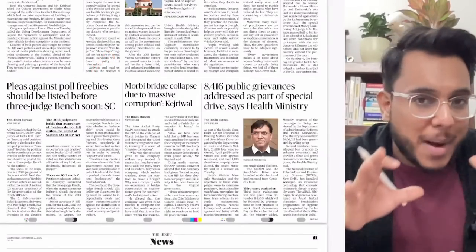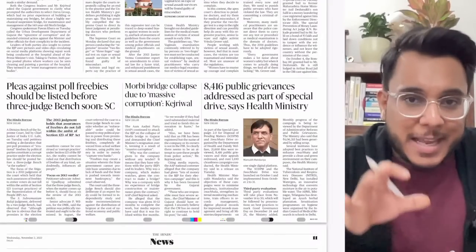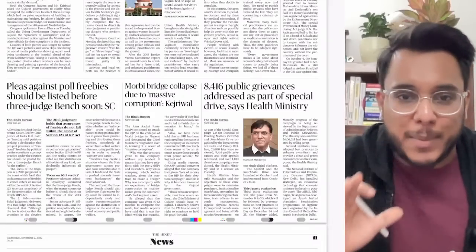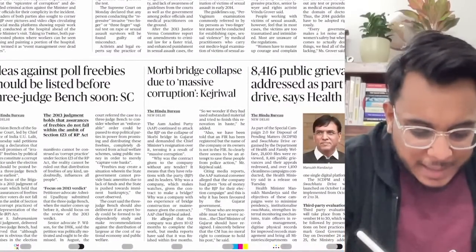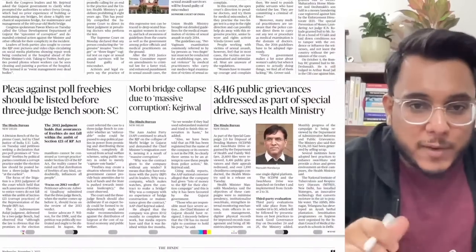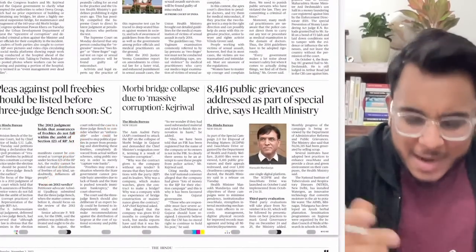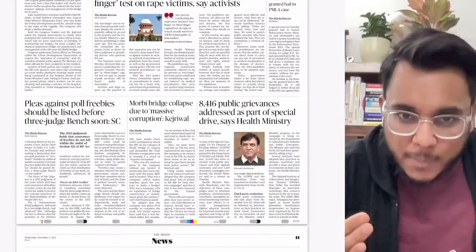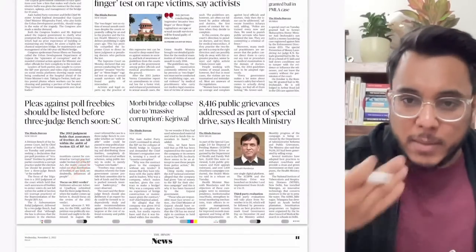Now for that particular matter, there is a case going on. The Supreme Court recently provided that an expert committee having members of the RBI and Finance Commission will be constituted. All those things have happened in the past. Now what is happening? Basically it has been provided that a plea against the poll freebies will be listed before a three-judge bench soon. When this will be listed before the Supreme Court bench and what they come out with, that is important. Right now nothing has happened. Okay, it will be placed.